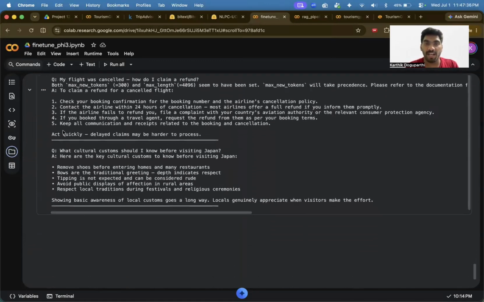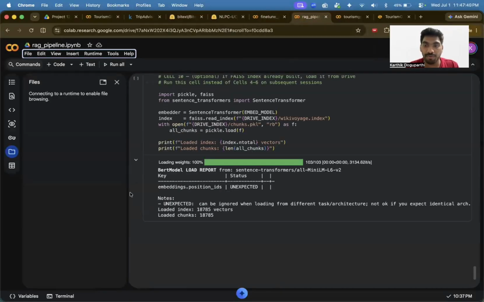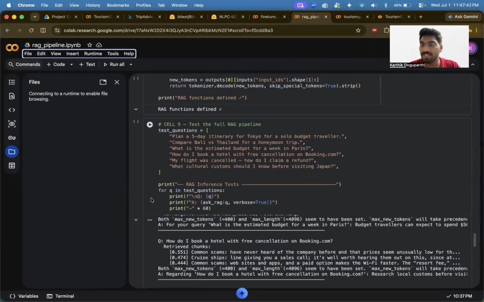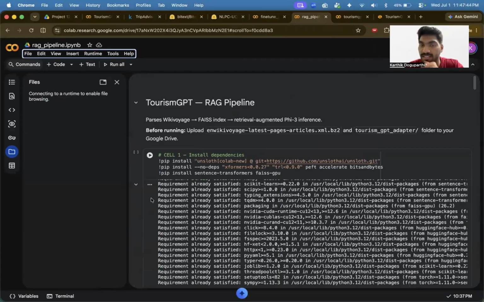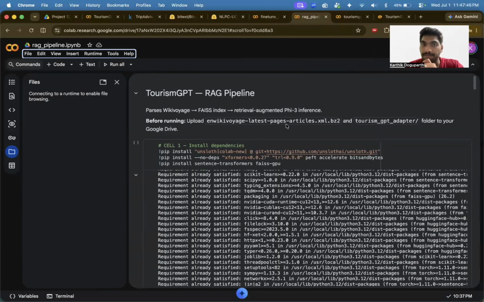So after this, I need to provide my RAG model. This is what I told you earlier, that I would be using another model and another data set input in my RAG pipeline. So this is the Wikivoyage dump that I've been using. Wikivoyage provides up-to-date knowledge about destinations and attractions.